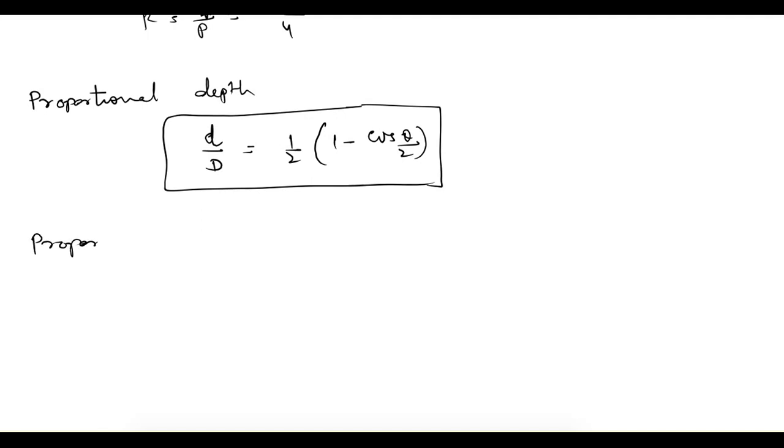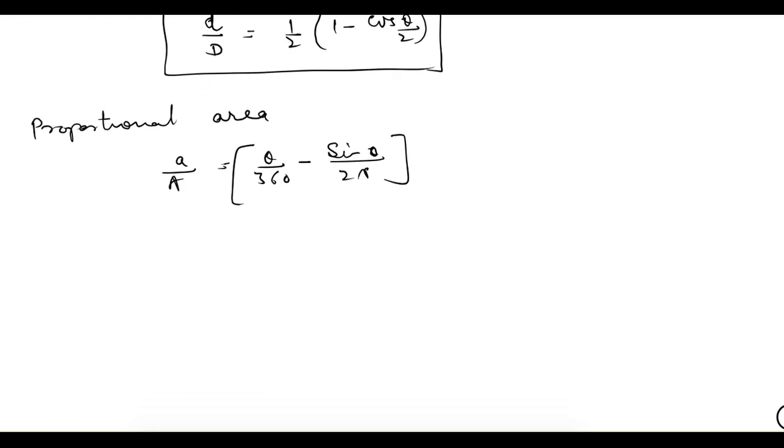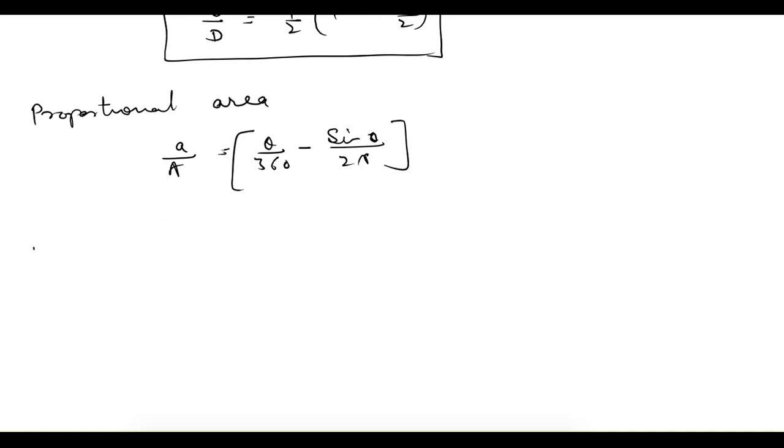So proportional area, that is small a by capital A, is given as theta by 360 minus sine theta by 2 pi, and after that we can see proportional wetted perimeter. So this is given as small p by capital P, that is equal to theta by 360.